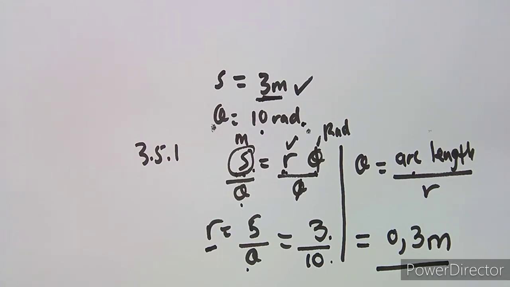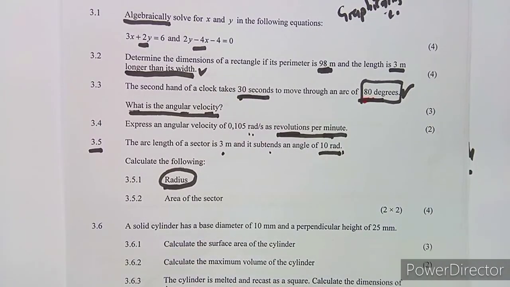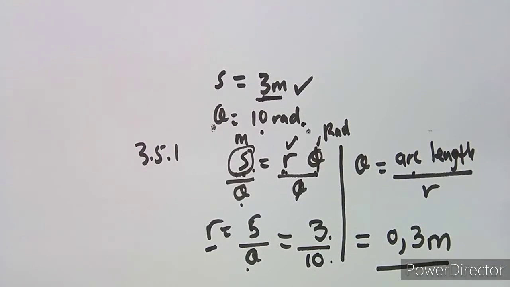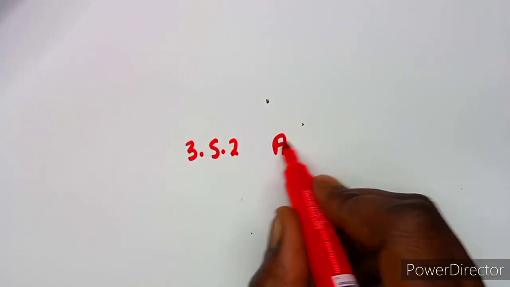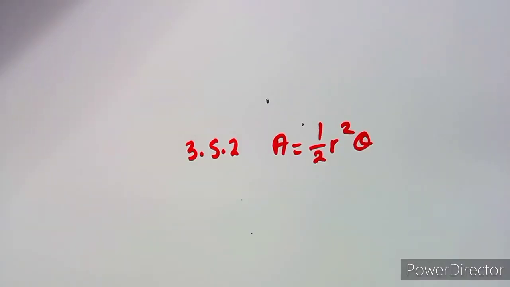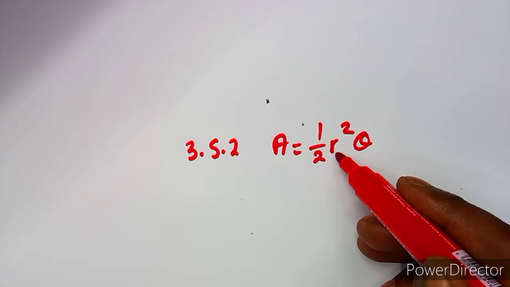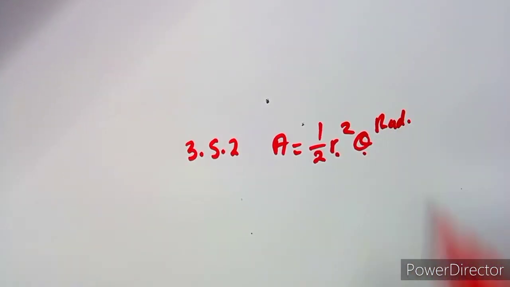So that is what we had, and the other part is now to calculate the area of the sector. So how do you calculate the area of the sector? All you need is the formula. Remember, the area of the sector is given by the formula half r squared theta, where r is the radius in meters, theta is an angle which is measured in radians.